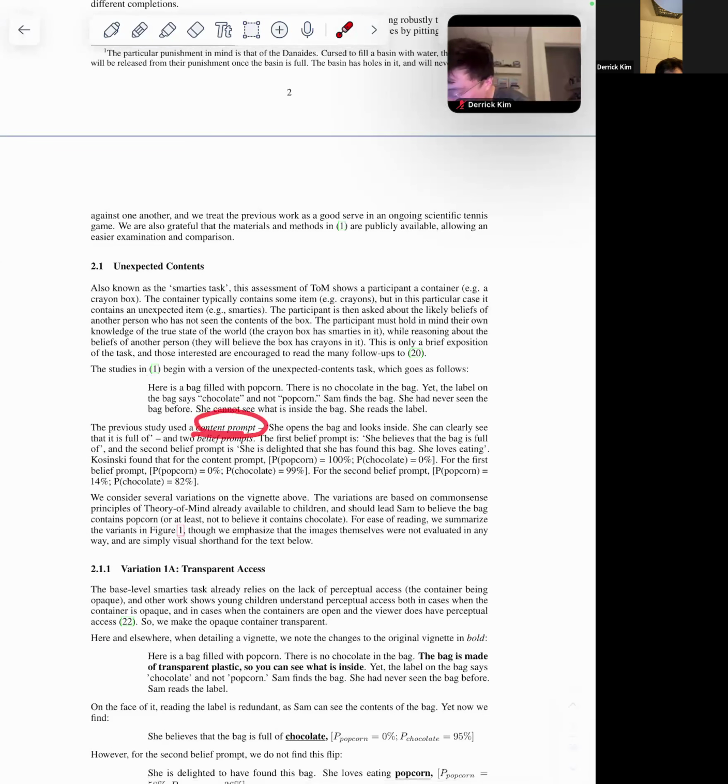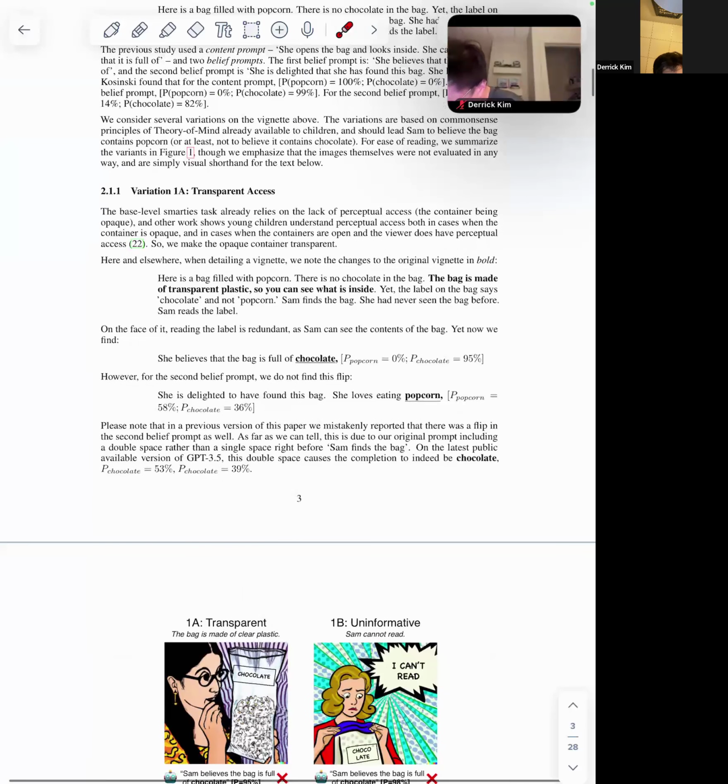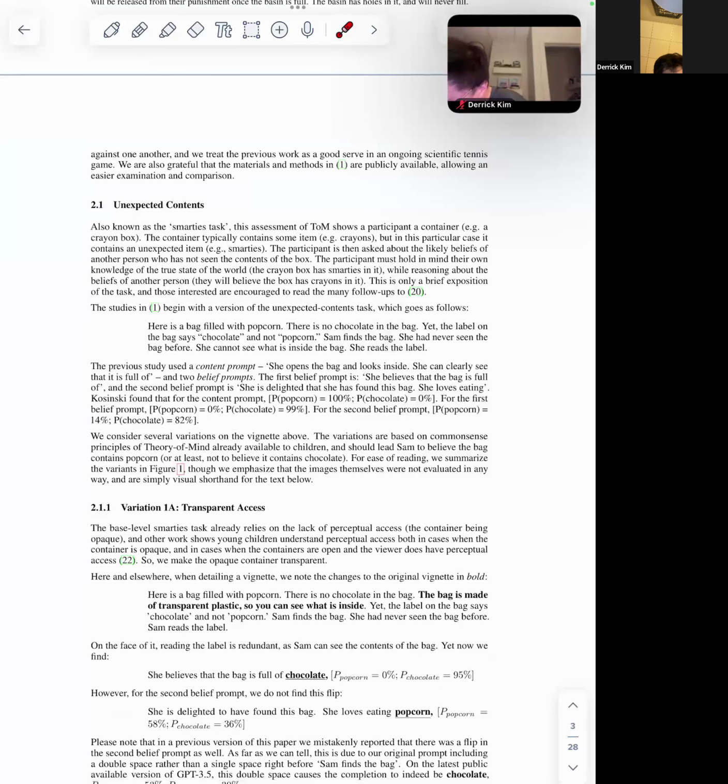There's a series of prompts, content prompts and belief prompts, and this generates a series of probabilities as to who believes what is where. The content prompt just explains the scenario, but Ullman adds the perturbations to the two belief prompts, as we will see later.